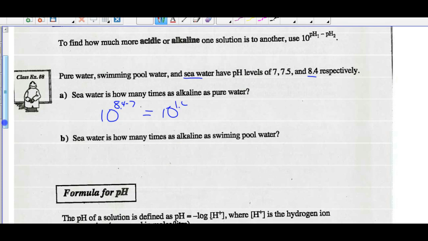So 10 to the 1.4 times as alkaline as pure water. Seawater is how many times as alkaline as swimming pool water? Again, 10 to the 8.4. Swimming pool water is 7.5. So 10 to the 0.9. All right.